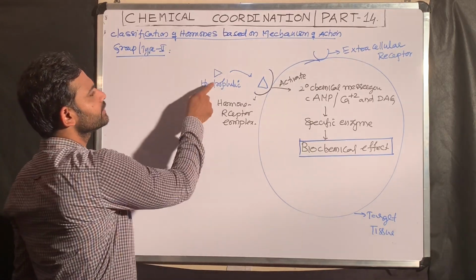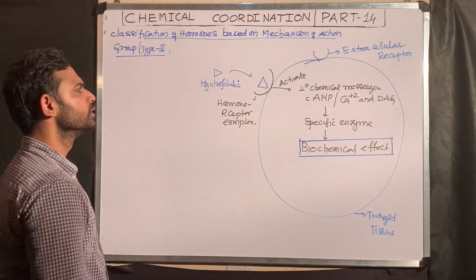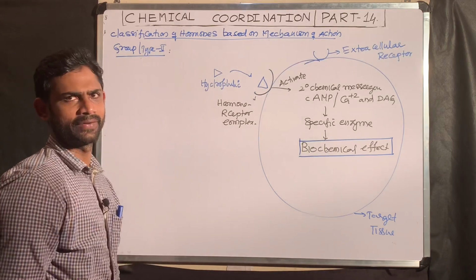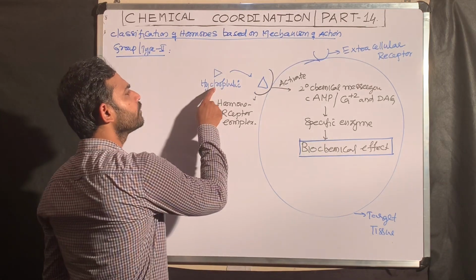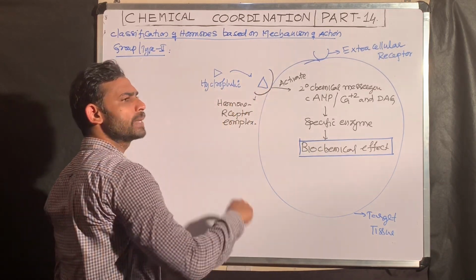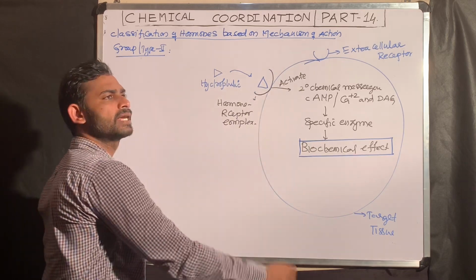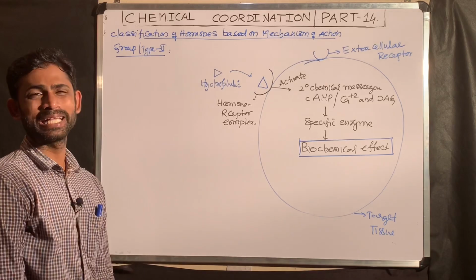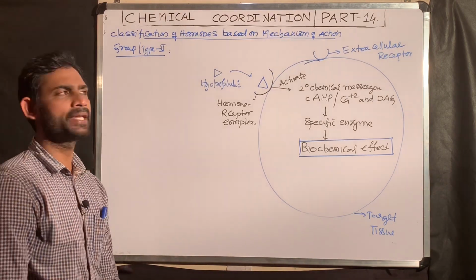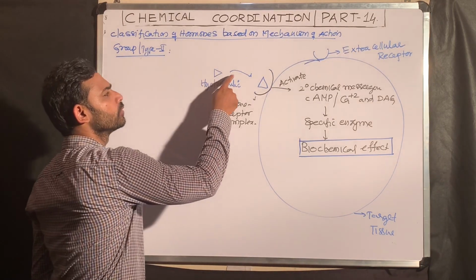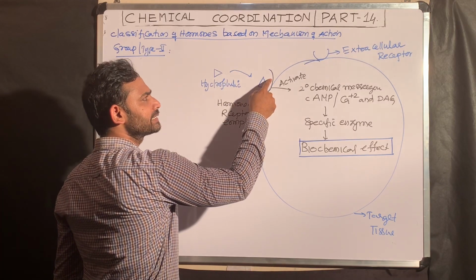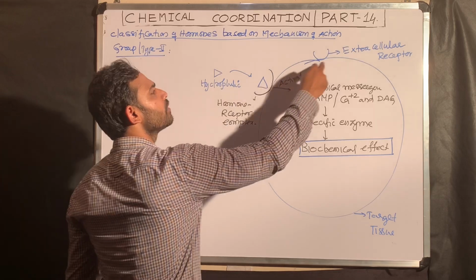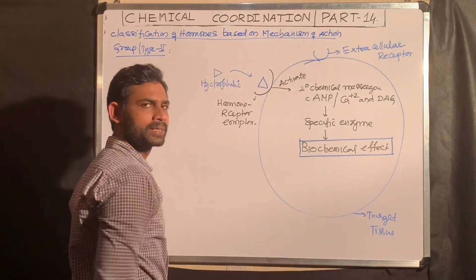So consider this is a hydrophilic hormone, and this is the target tissue where this hormone shows its effect. This hydrophilic hormone cannot cross the plasma membrane, because the plasma membrane is hydrophobic and this hormone is polar, that is, hydrophilic. That is why it cannot cross the membrane. This hydrophilic hormone goes and associates with a receptor on the plasma membrane. Such receptors are called extracellular receptors.